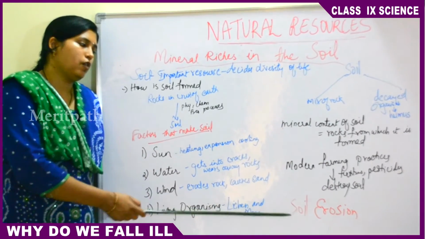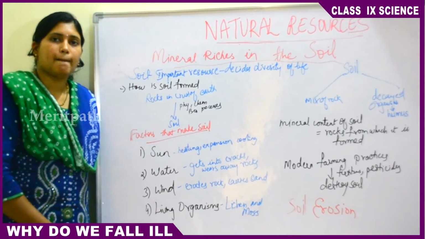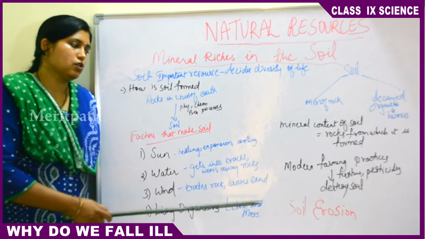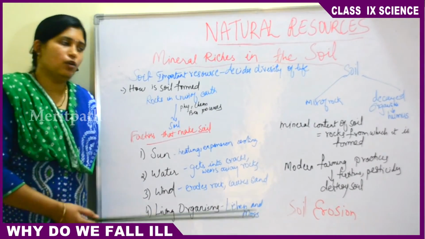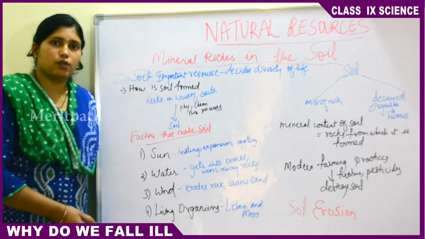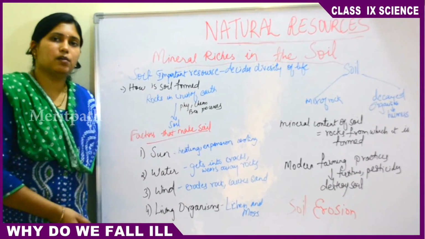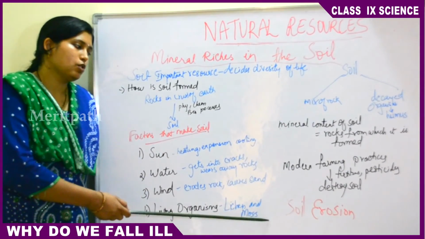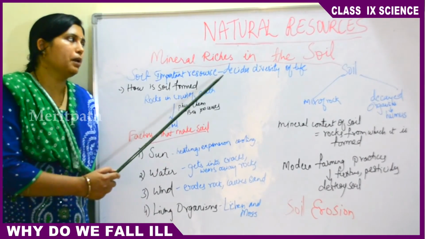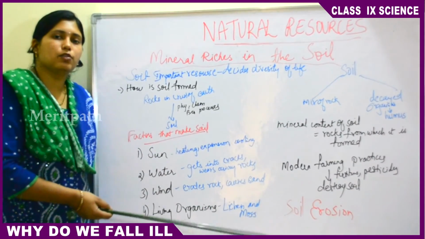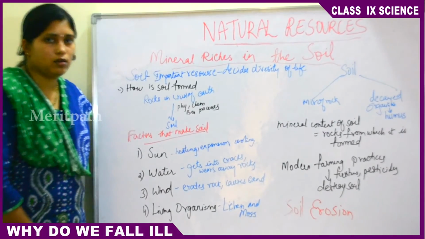This happens due to deforestation. The cutting of the forest results in soil erosion. So what we have to do to prevent the topmost layer of the soil from being lost, to retain it, is plant many trees so that there will be no soil erosion. So this completes the topic of mineral richness in the soil. Let's move to the next topic called water cycle.